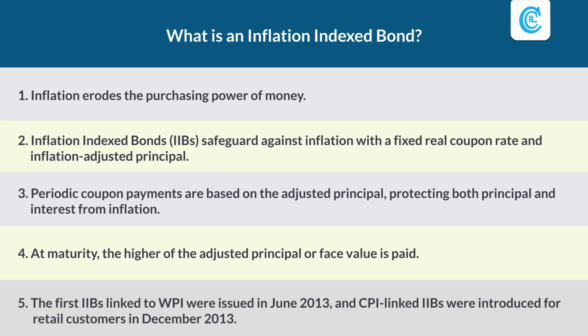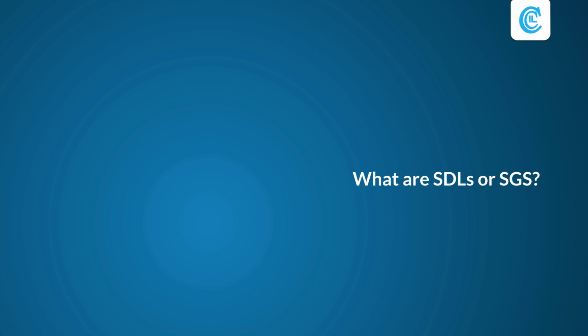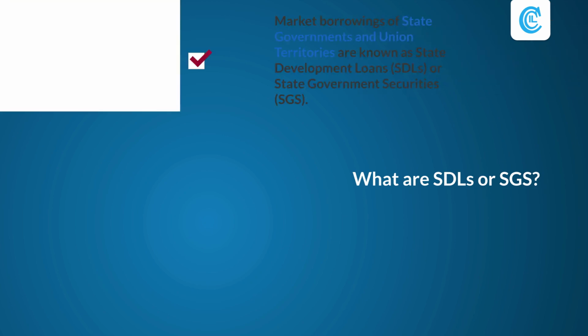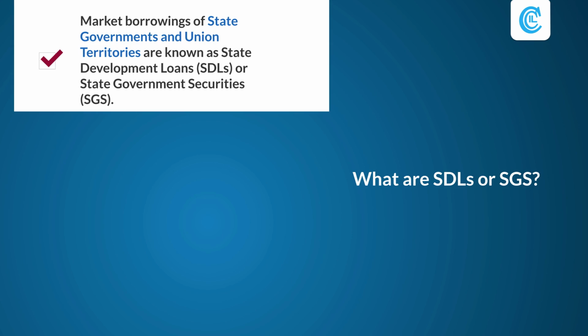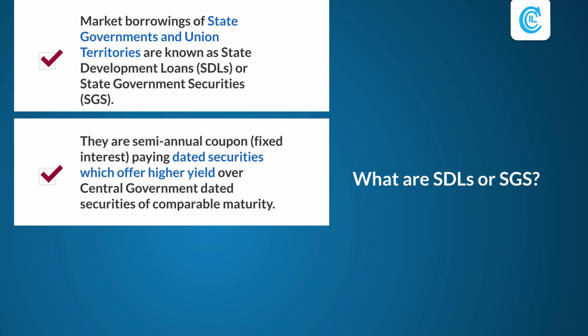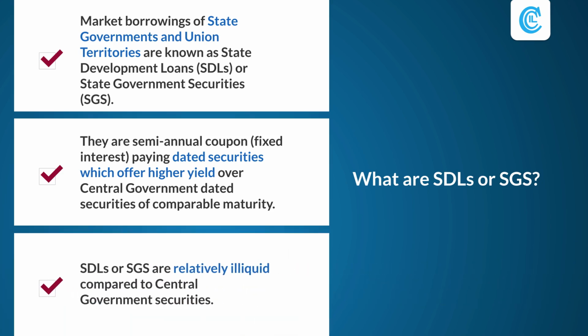What are SDLs or SGS? Market borrowings of state governments and union territories are known as State Development Loans, SDLs, or State Government Securities, SGS. They are semi-annual coupon, that is, fixed interest, paying dated securities which offer higher yield over central government dated securities of comparable maturity. SDLs or SGS are relatively illiquid compared to central government securities.